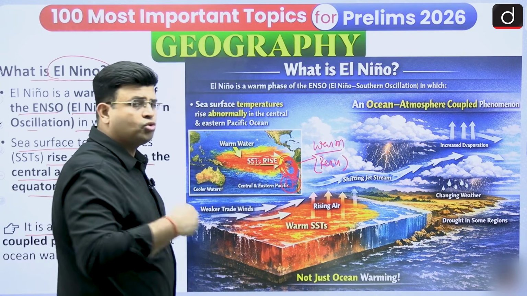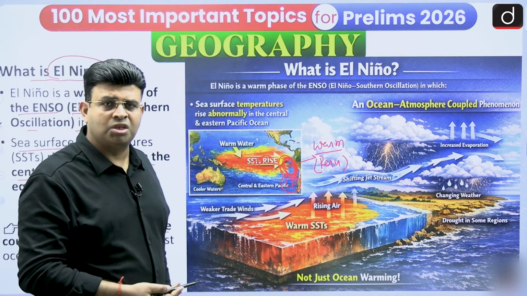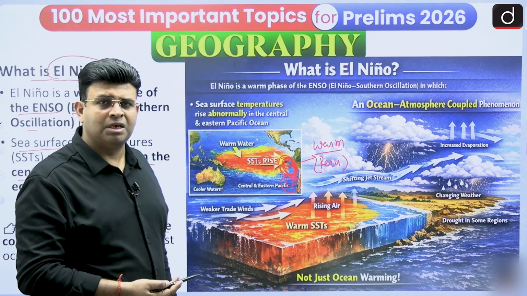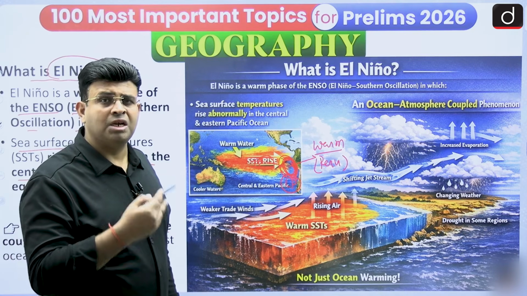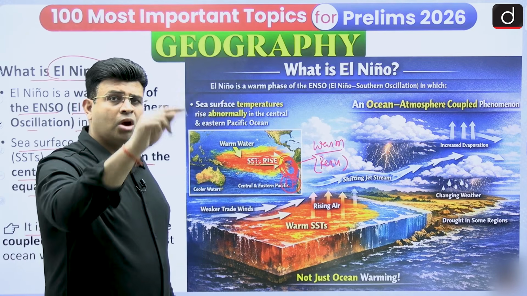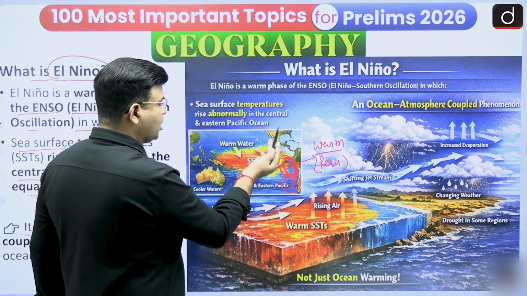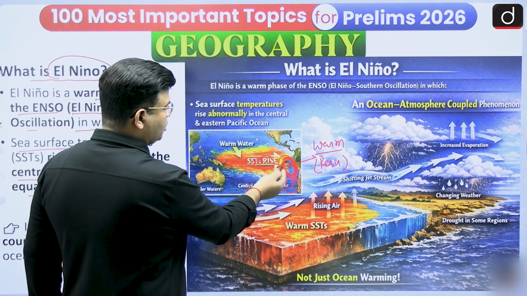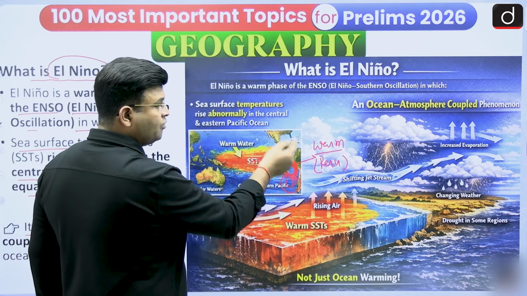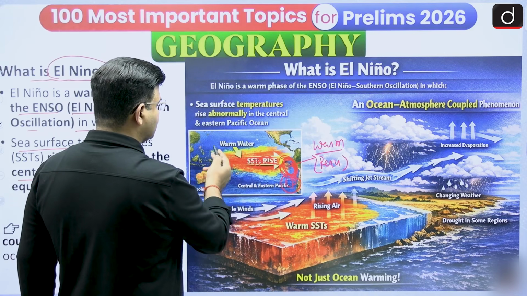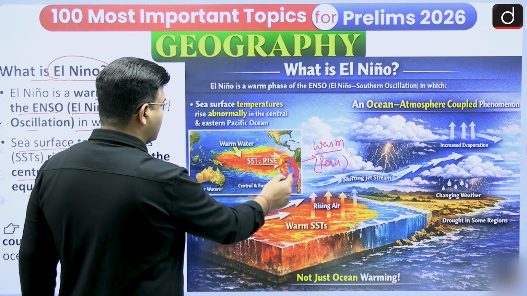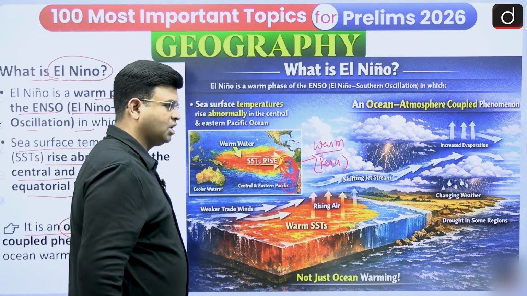El Nino is not only associated with ocean warming, it is also associated with the Walker circulation. Here warm air rises up, rainfall happens, and then it goes towards Australia, near Indonesia, and descends down; a reverse Walker circulation is taking place.